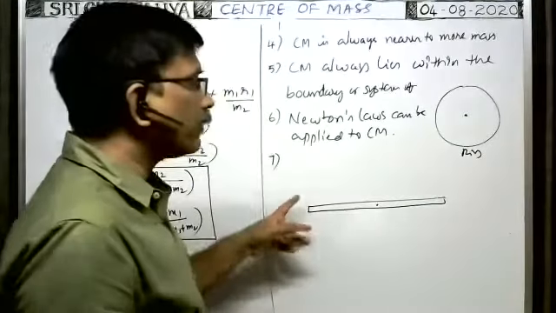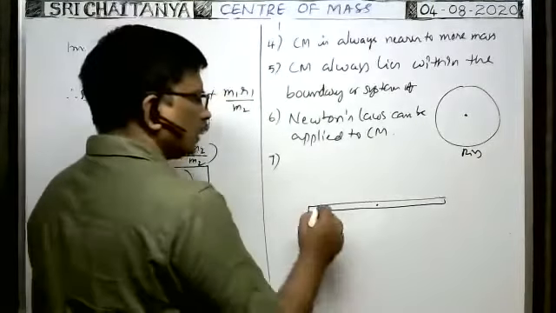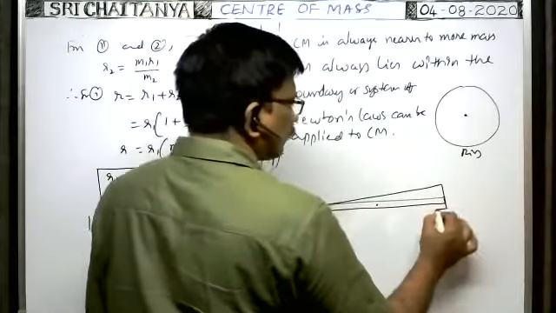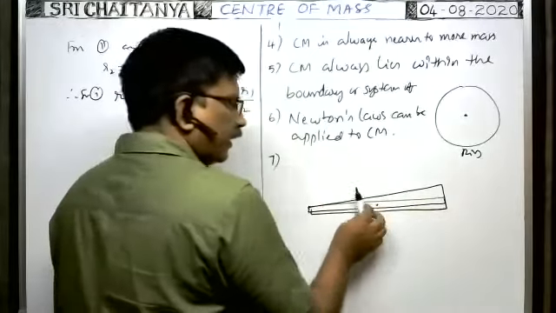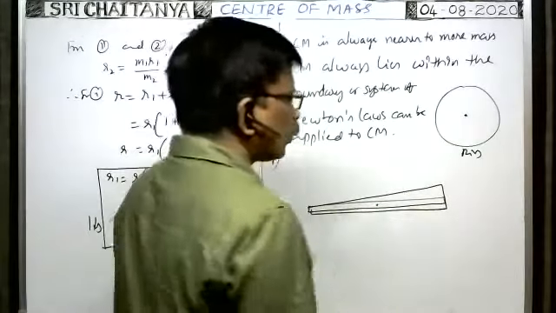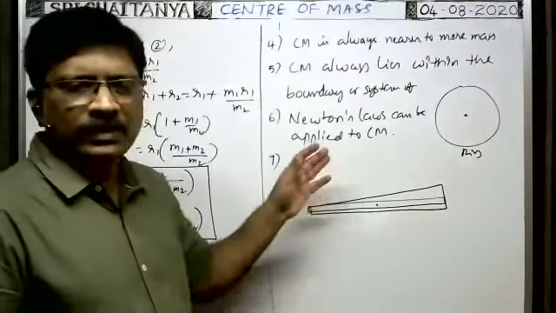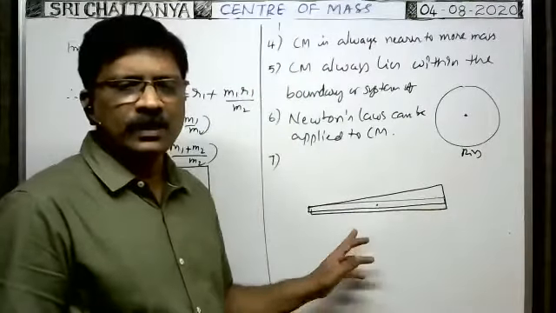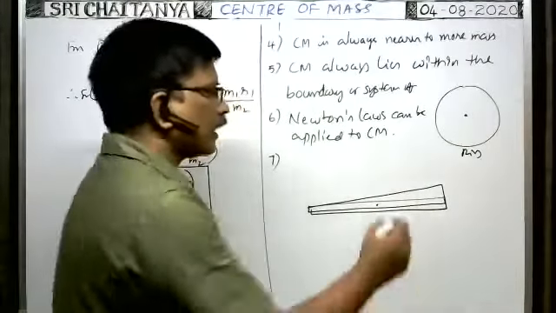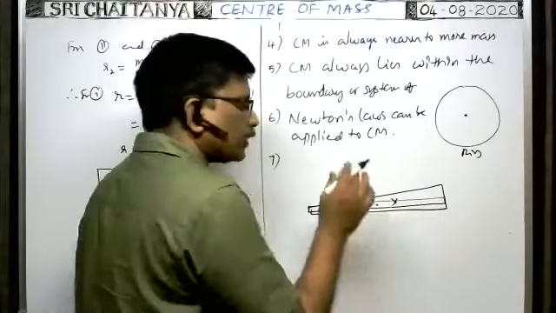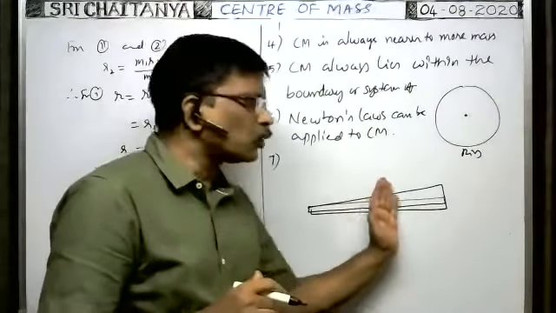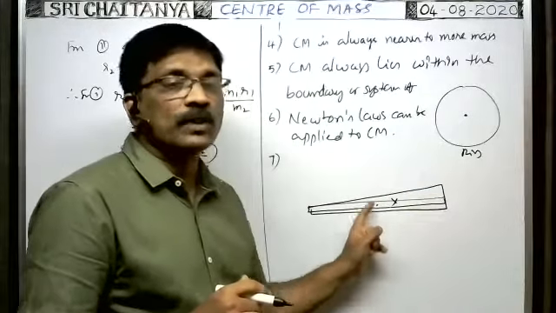Suppose it does not have uniform mass distribution, and the mass gradually increases as we move from left to right in this body. So where does the center of mass lie? Does it lie exactly at the midpoint? No. As the mass on the right side is more, the center of mass shifts towards the right. That means the center of mass shifts towards the more mass.